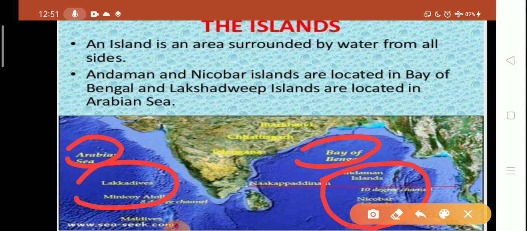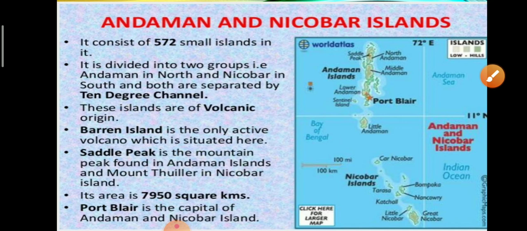Andaman Nicobar Islands lie in the Bay of Bengal and Lakshadweep Islands are located in the Arabian Sea. Andaman and Nicobar Islands consist of 572 small islands. They are divided into two groups, Andaman in the north and Nicobar in the south. Both are separated by the 10-degree channel.